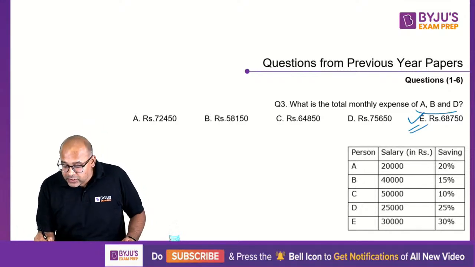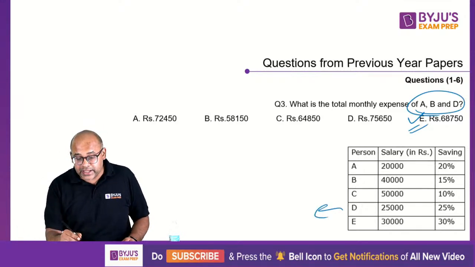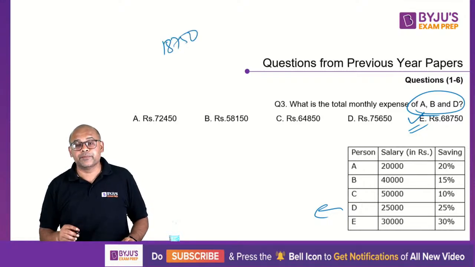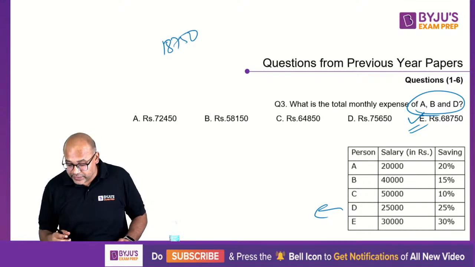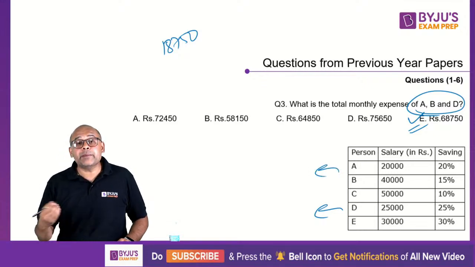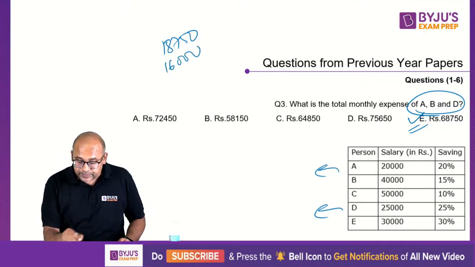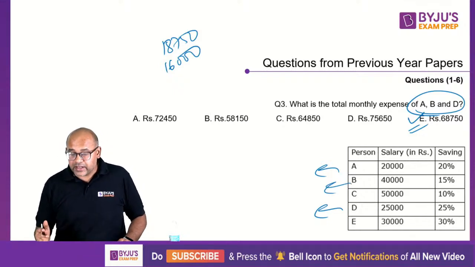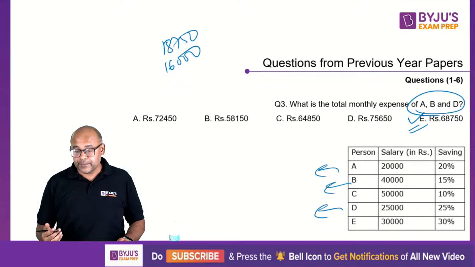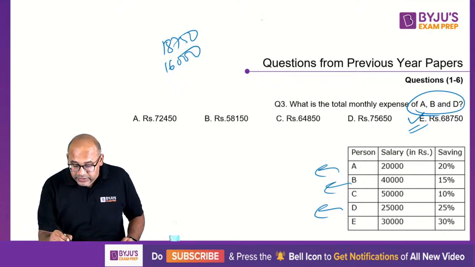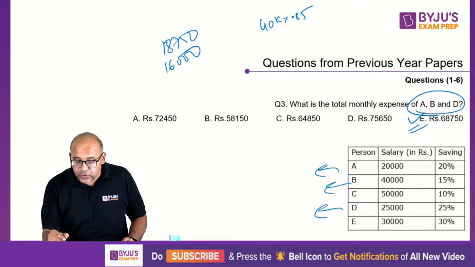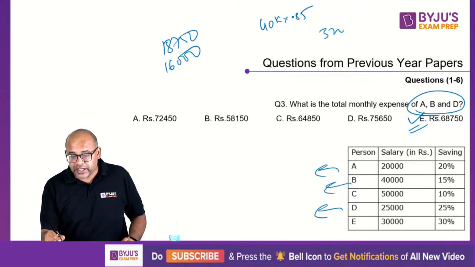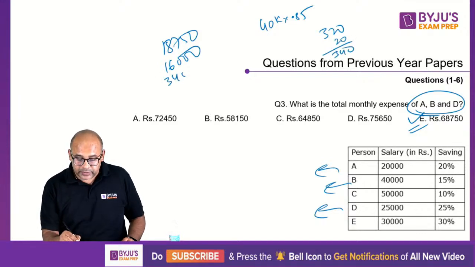So monthly expenses of A, B, D. So D का हमने already निकाल दिया. 18,750 if you remember. They keep asking that again and again if you notice. Then A, 80% of 20,000 is 16,000. And B, 15% is the saving. So expense is 85%. 85% of 40,000. So 40K into 0.85. How much will this be? Just do 4 into 85. So 8 4s are 320, 5 4s are 20. Right? So it's 340. So 34,000.